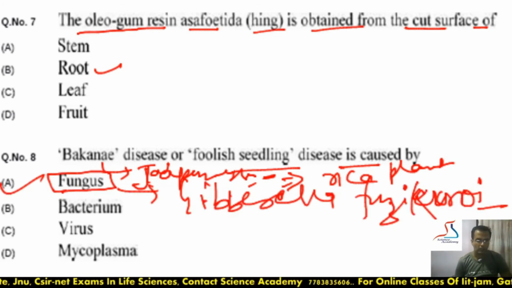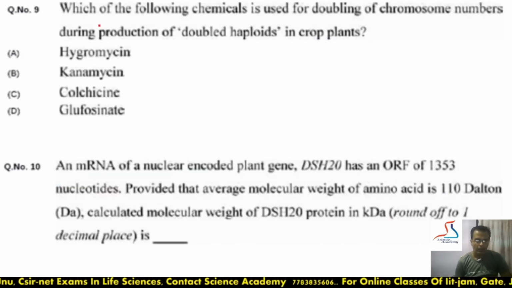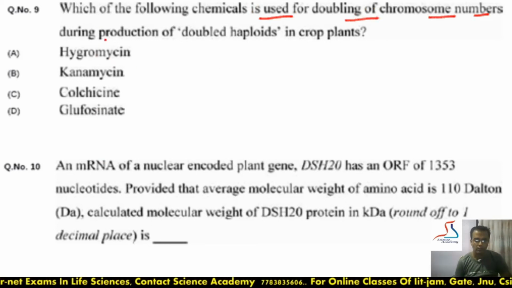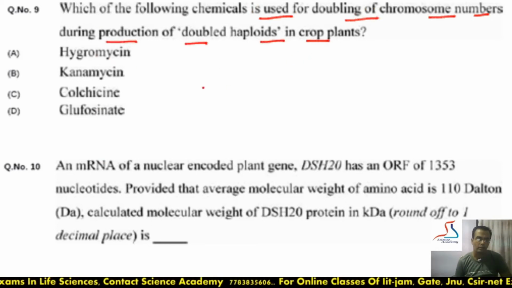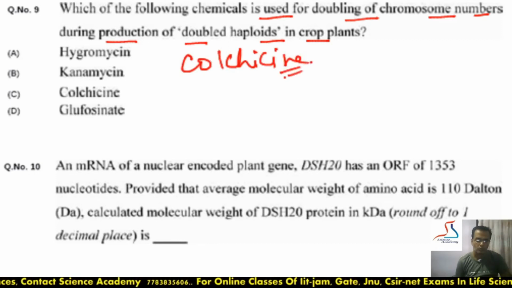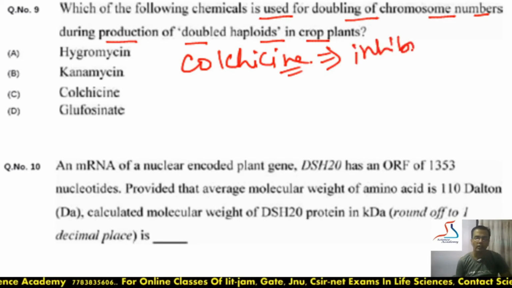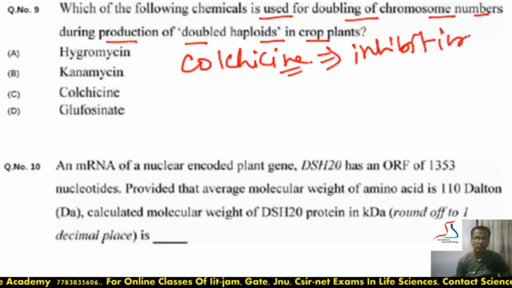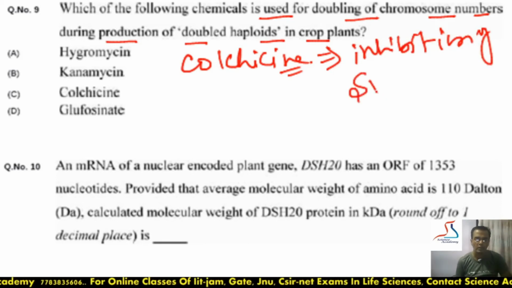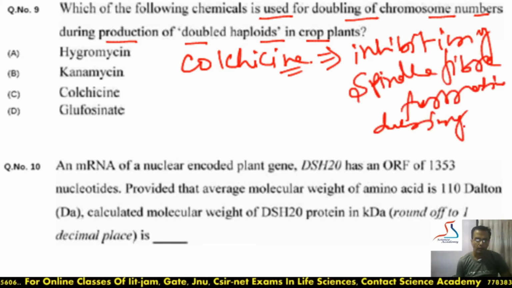Moving to the next question, which of the following chemicals is used for doubling of chromosome number during the production of double haploid in crop plants? So doubling of haploid crop plants is done by colchicine. Okay, colchicine is a molecule which leads to inhibition of spindle fiber formation during metaphase.